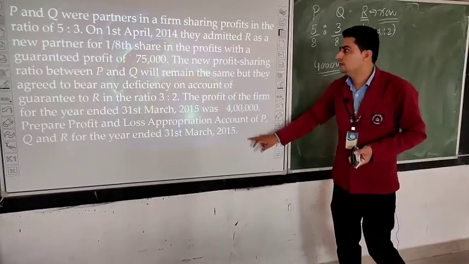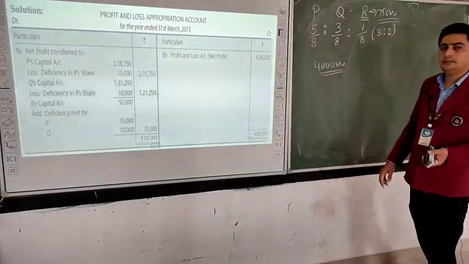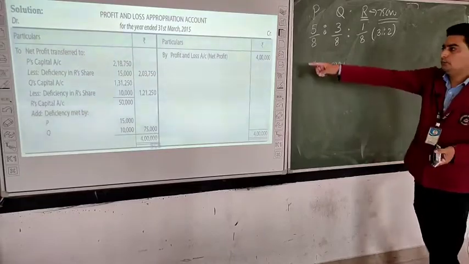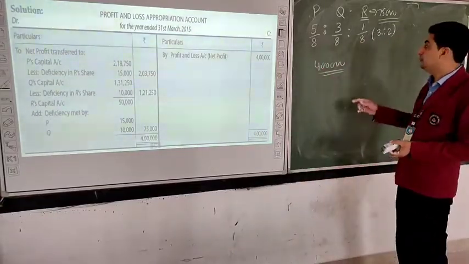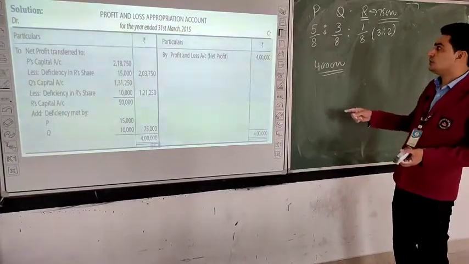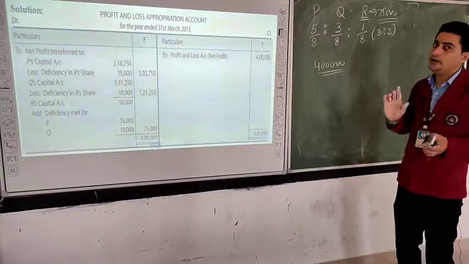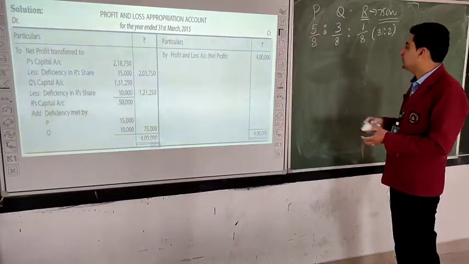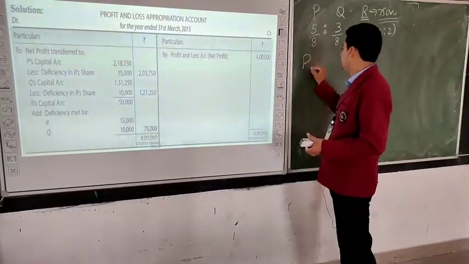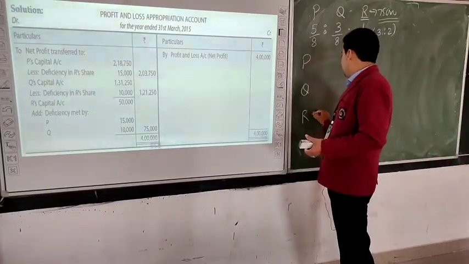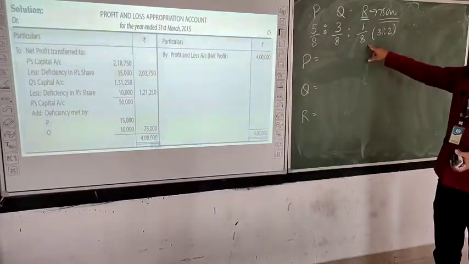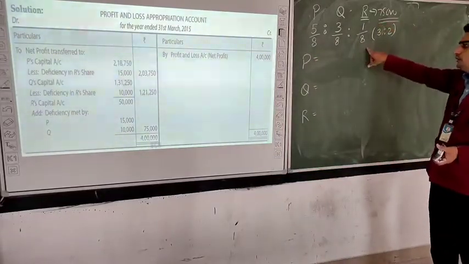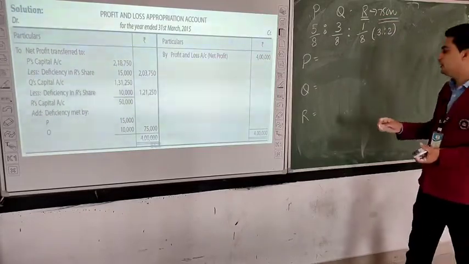Okay students, now let us calculate the amounts. Profit will be 4 lakh. Now what we will do? We will distribute this 4 lakh in the ratio of P, Q and R first. Students, here we have to calculate the new profit sharing ratio, but instead of calculating the new profit sharing ratio, we will do it directly. How can we do it directly?